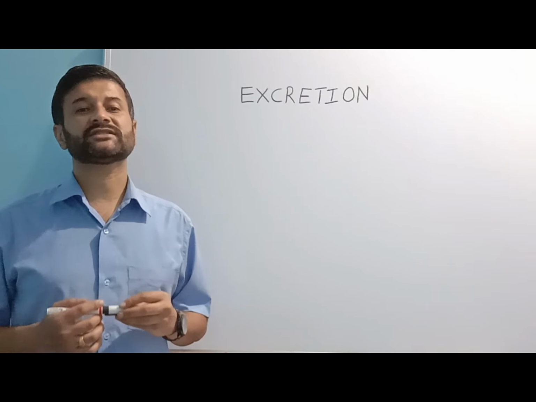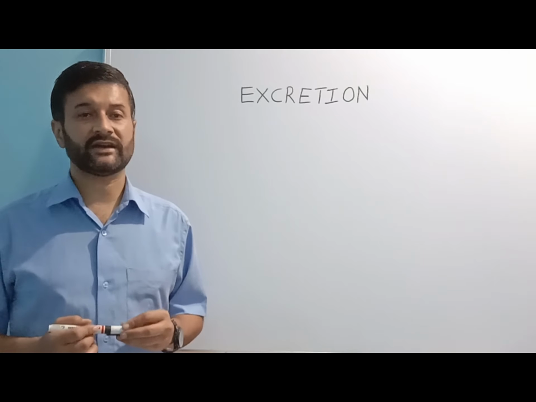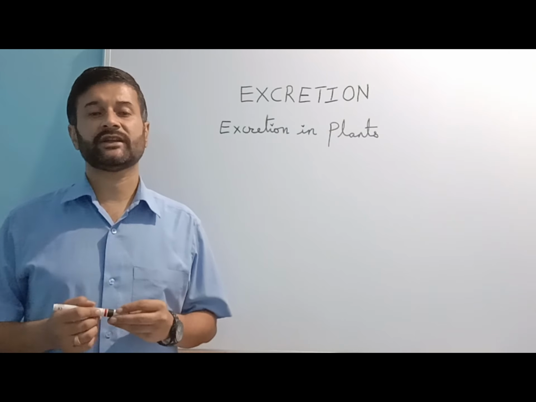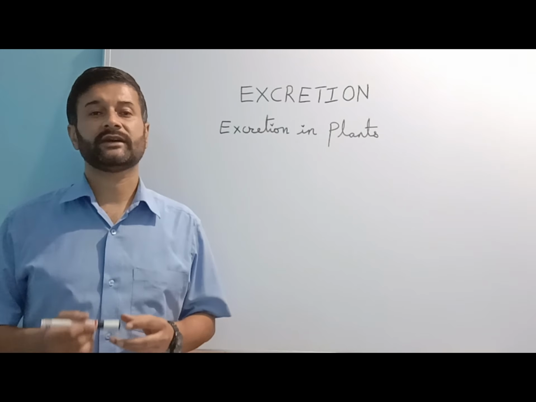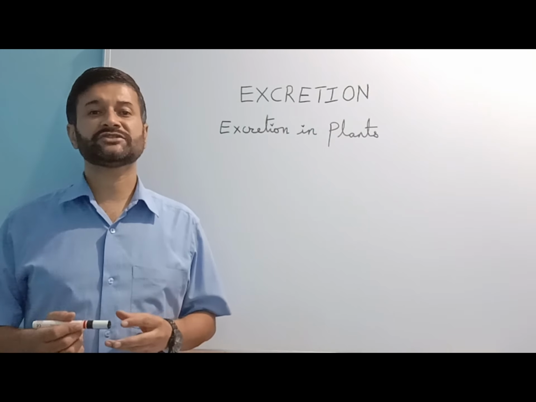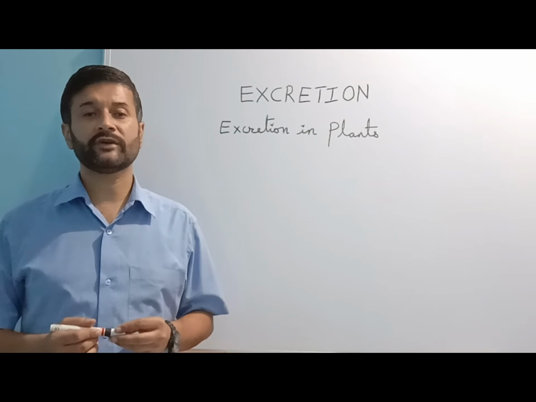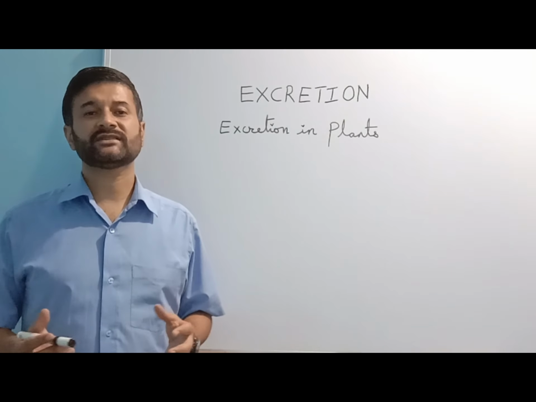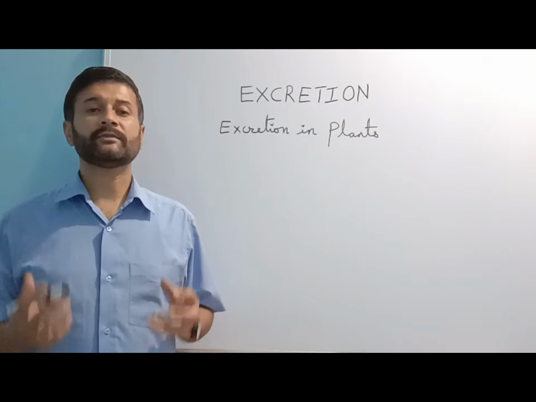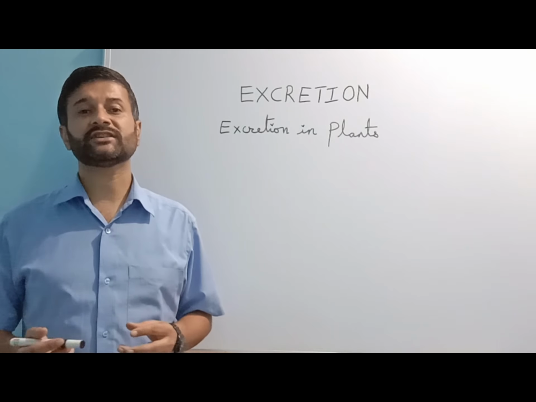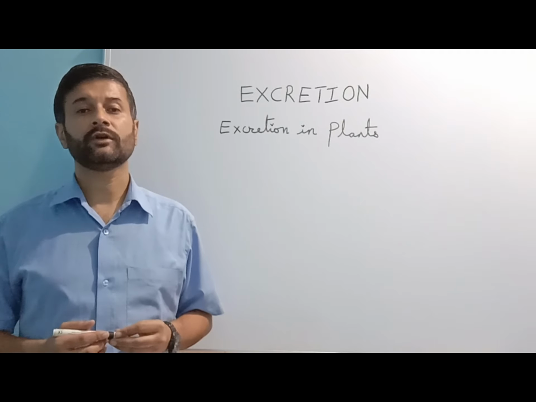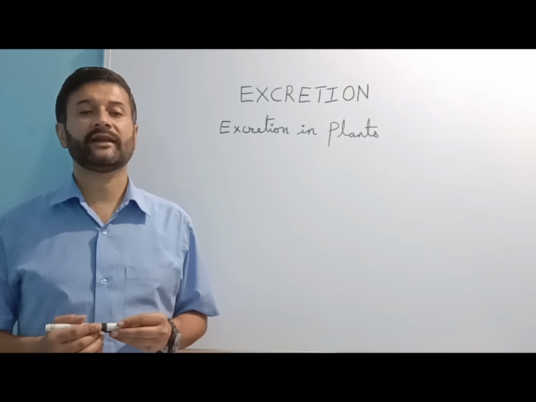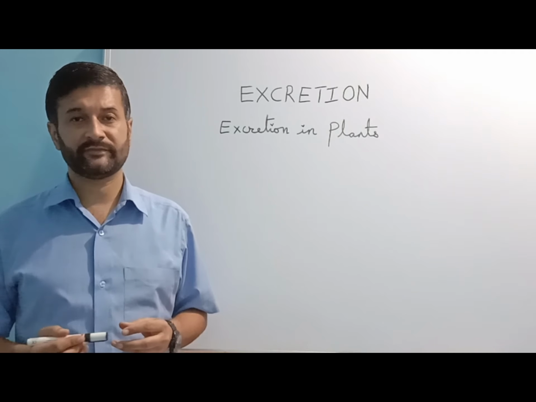Let us now discuss excretion in plants. Different life processes in plants such as respiration, photosynthesis and transpiration result in the generation of a number of waste products. In plants, like animals, carbon dioxide is produced as a result of respiration, which is removed from the plant body through stomata present in the leaves and lenticels in stems.